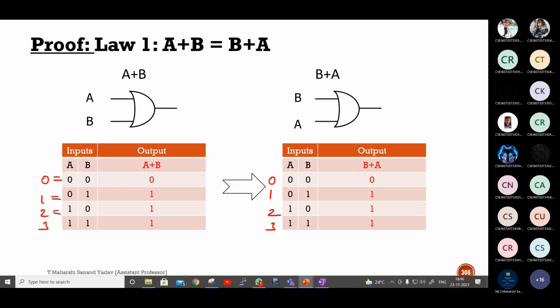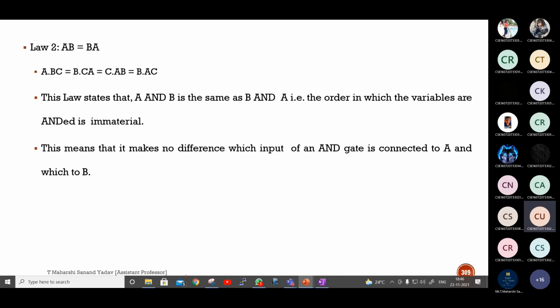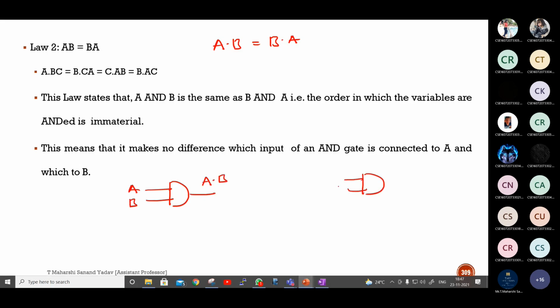Yes, sir. Okay. Next, similarly, this is dot. A dot b is b dot a. So here, which gate do I have to use? AND gate. Here I have to use AND gate. So take AND gate, apply input. So here a and b, I'll get output as a dot b. Similarly, if you want b dot a, take AND gate, apply 2 inputs as a and b. So here b dot a.